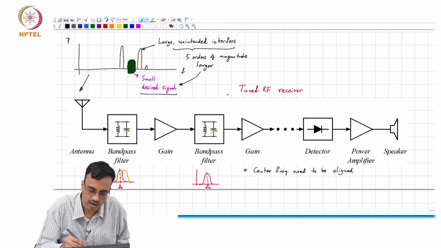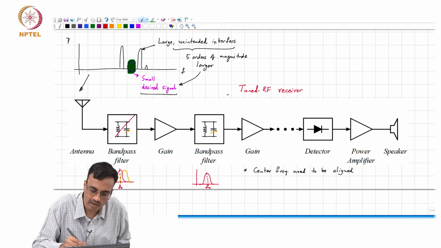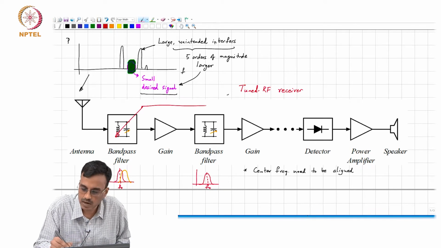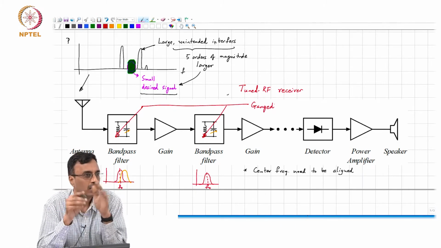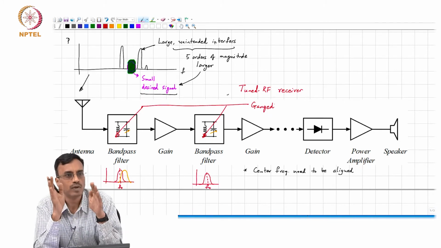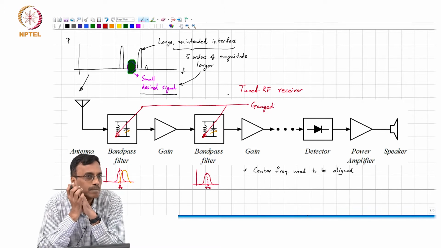So, in other words, these must be ganged together, so that when you turn one knob, the center frequencies of all these band pass filters move exactly the same amount, right?